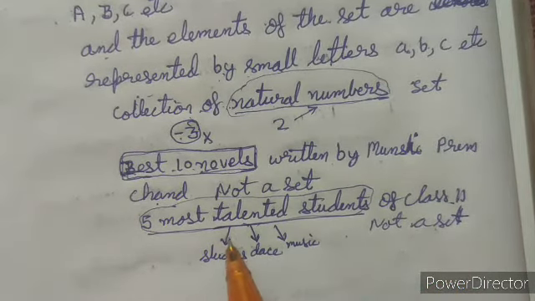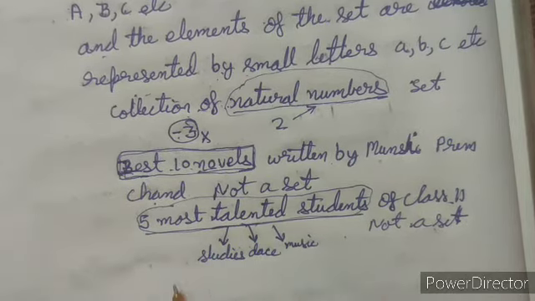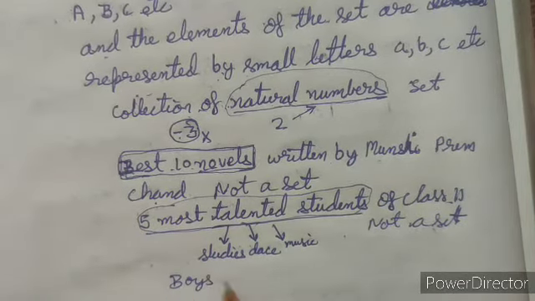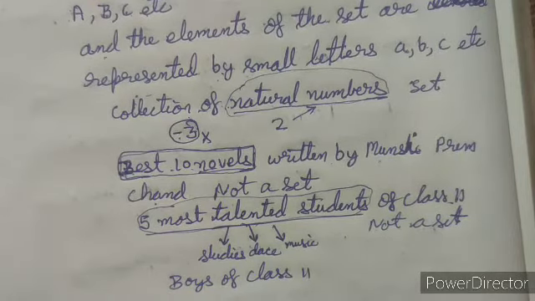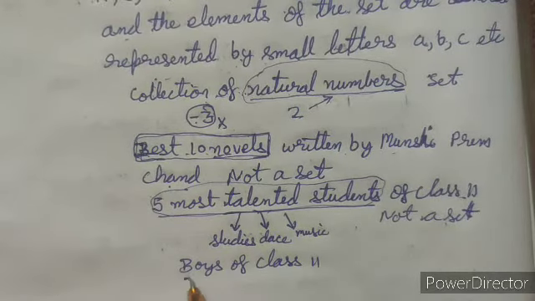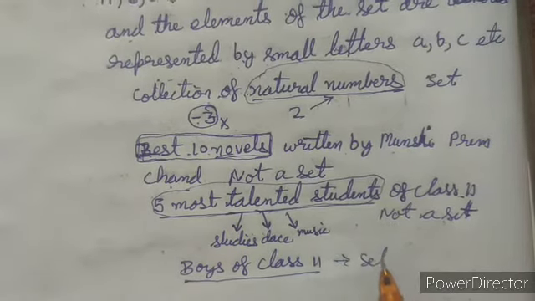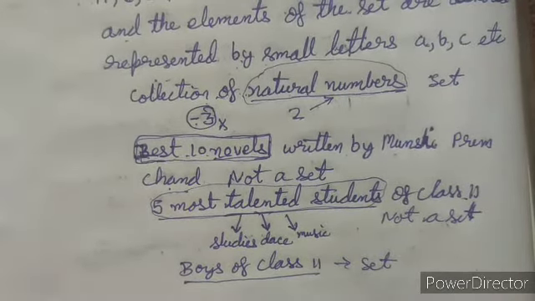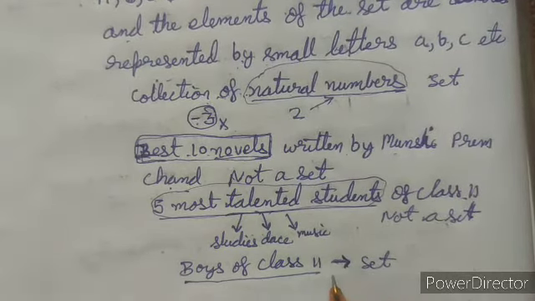Now it might be given as the collection of students, boys of class 11th. Now you can easily distinguish the boys and the girls of class 11th, and that means you can represent the boys of class 11th in a set. That means this will be a set. As you know, the boys studying in your class very well.